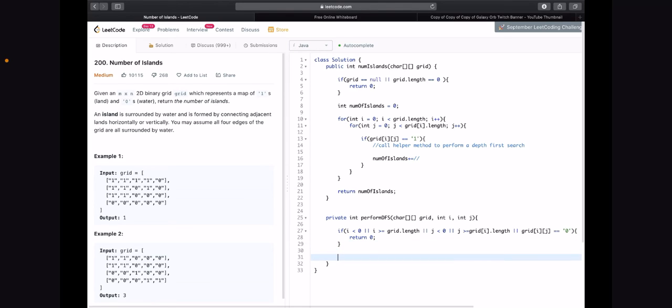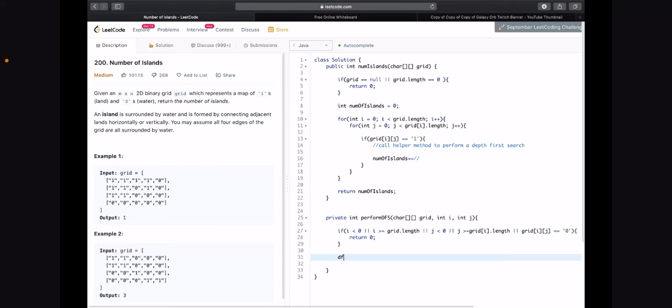Now we'll perform DFS, or depth first search, on the top neighbor, check if it's a 1, then the bottom neighbor, the left, and the right, because our instructions said that an island is surrounded by water and is formed by connecting adjacent lands horizontally or vertically. So basically, a string of 1s up, down, left, or right.